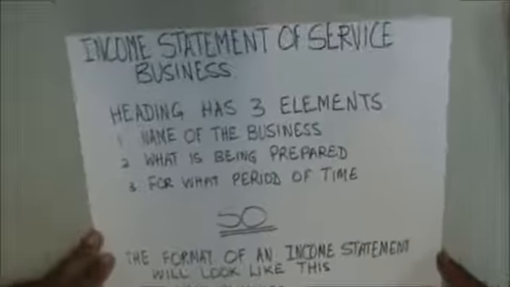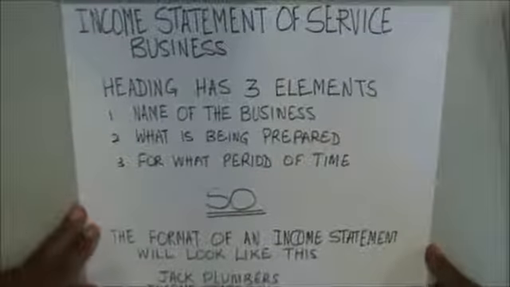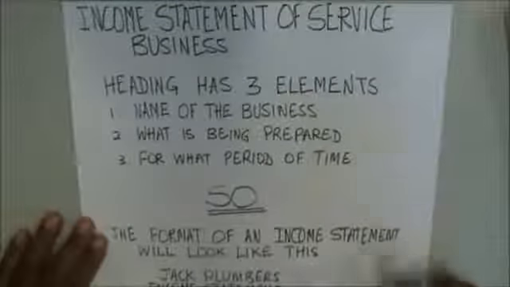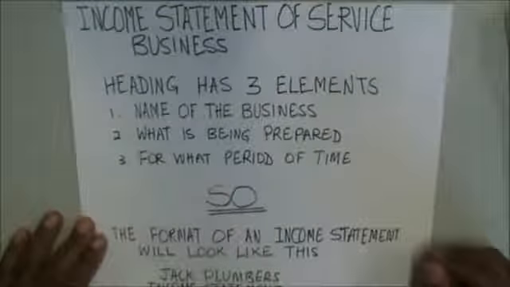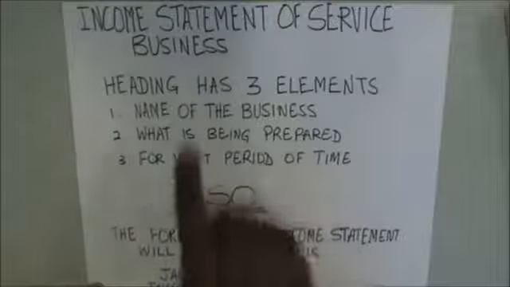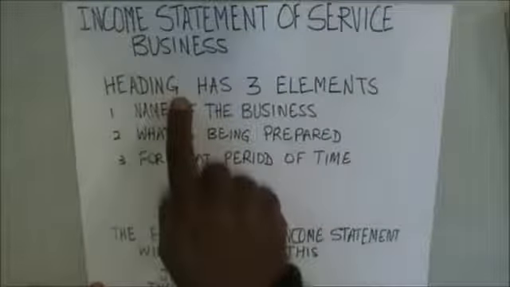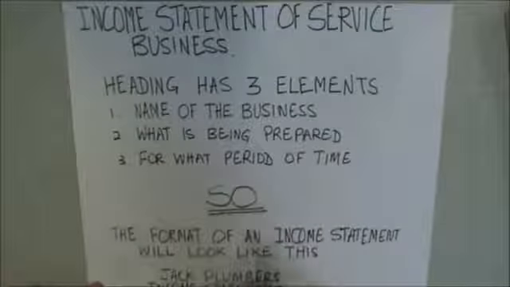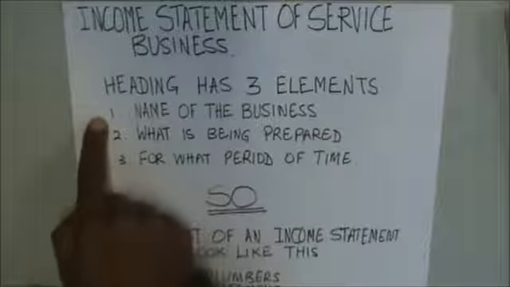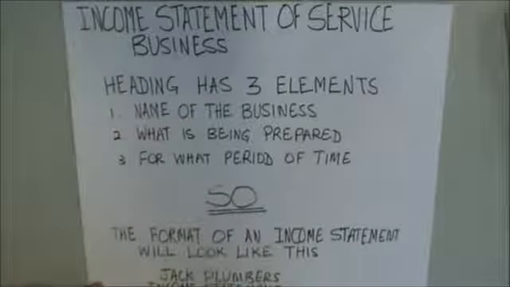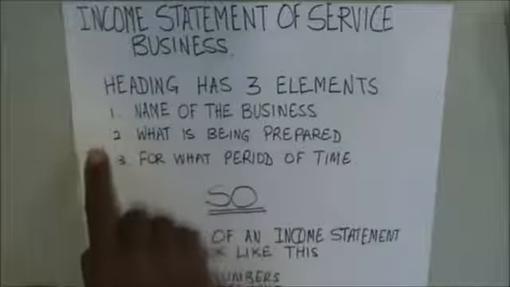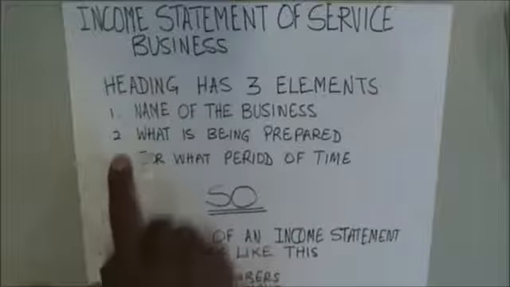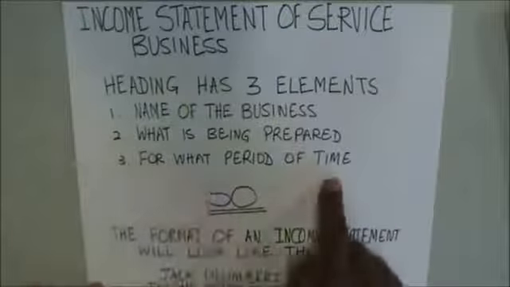Now, if you were to look into how to start making the income statement of a service business, few things to understand and keep in mind. The first thing, the heading. Now, the heading has 3 elements. What are they? The first piece of information in the heading is the name of the business. The second piece of information in the heading is what is being prepared. And the third piece of information in the heading is for what period of time.